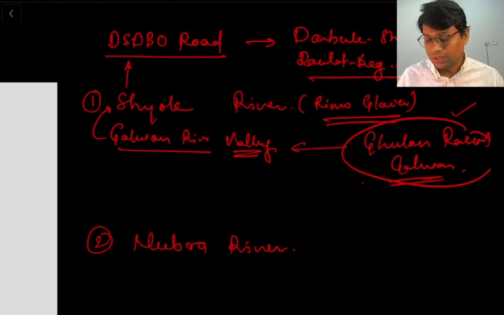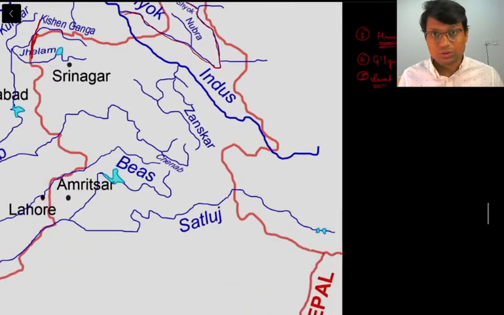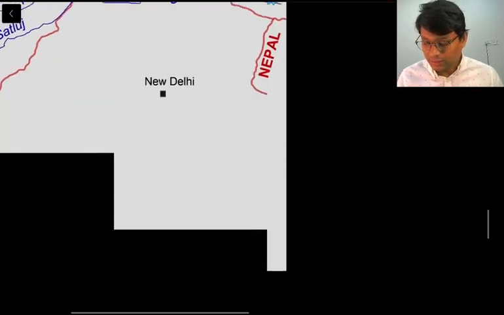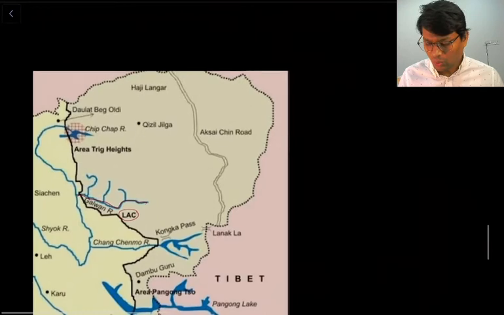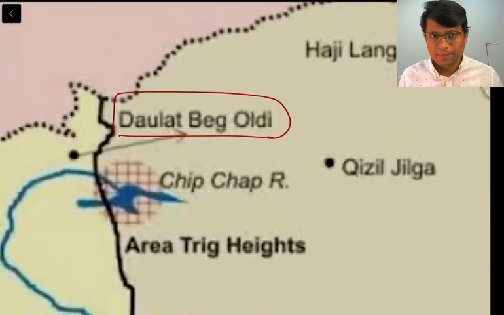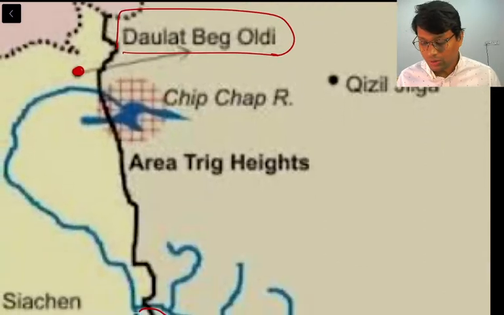This DBO is a very strategic location when it comes to our line of actual control along the China border. It is situated in the extreme north, one of the coldest regions we can say. You can see here Daulat Beg Oldi, it is located somewhere here. It has one of the highest altitude airstrips, and that is very famous for DBO, right?